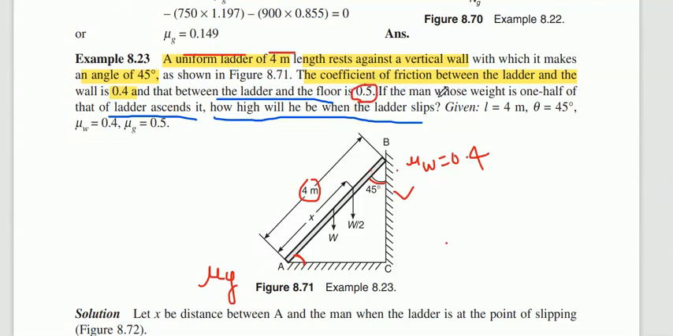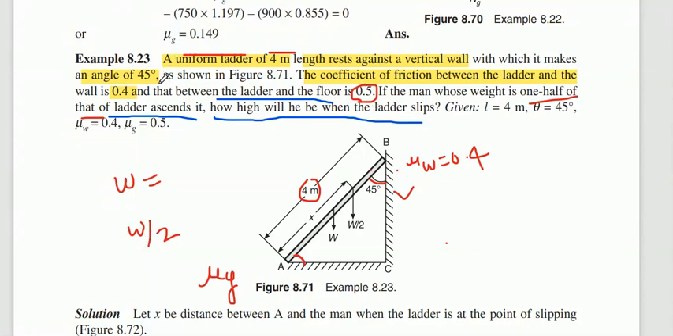If a man whose weight is half of the weight of the ladder, so means if the weight of the ladder is W, the weight of the man who is climbing on the ladder is W by 2. They have not given the value here. The weight of the ladder, if you are considering W, the man who is climbing on the ladder is half of the weight of the ladder.